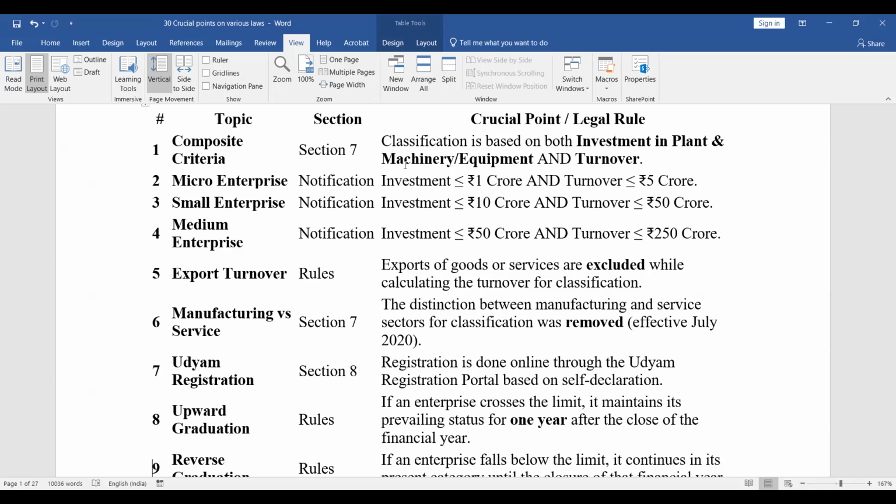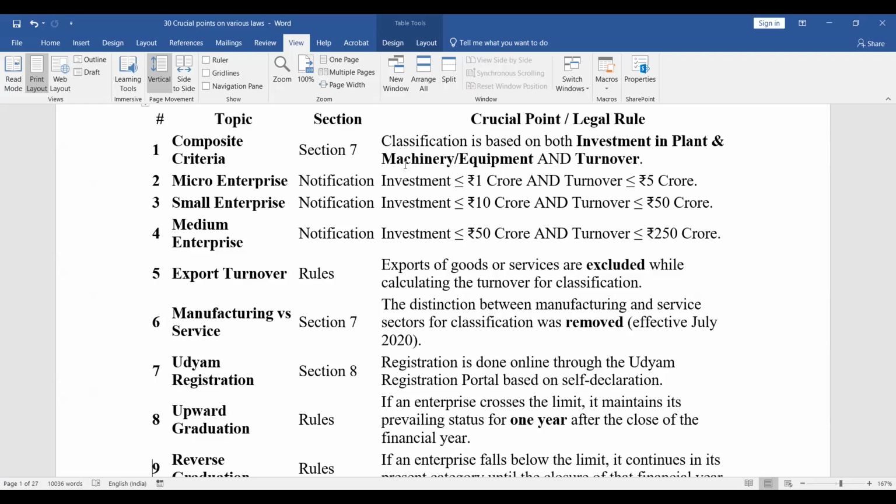Right. Now regarding Udyam registration, whether Udyam registration is mandatory. As per the latest amendment in IBC, Udyam registration, you have to cite. Suppose you are making an application for pre-pack, then you have to give the Udyam registration. But as per our syllabus, so long as it is classified as MSME, it's okay. Regarding Udyam registration, registration is done online through the Udyam registration portal and it is based on self-declaration.